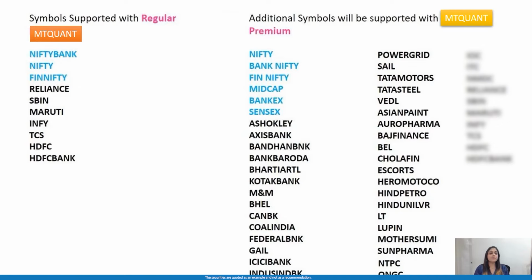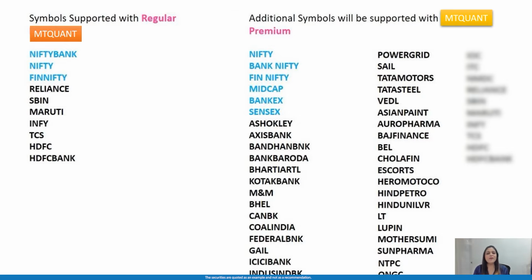Now let's talk about the symbols supported with the basic MT Quant plan and the additional symbols supported with the MT Quant premium plan. The basic MT Quant plan lets you backtest Nifty, Bank Nifty, Fin Nifty, Reliance, SBIN, Maruti, Infosys, TCS and HDFC Bank. And MT Quant Premium lets you backtest many more symbols. Around 44 symbols are supported in the MT Quant Premium plan.